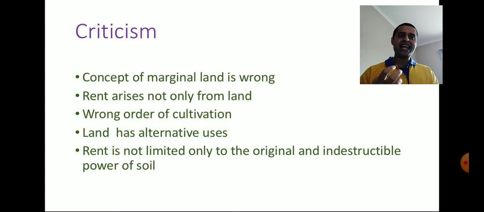So land can be damaged too, that means destroyed too. So land is not original and indestructible all the time. Sometimes its originality may diminish or it can be destroyed too. These are some of the criticisms of the Ricardian theory of rent.